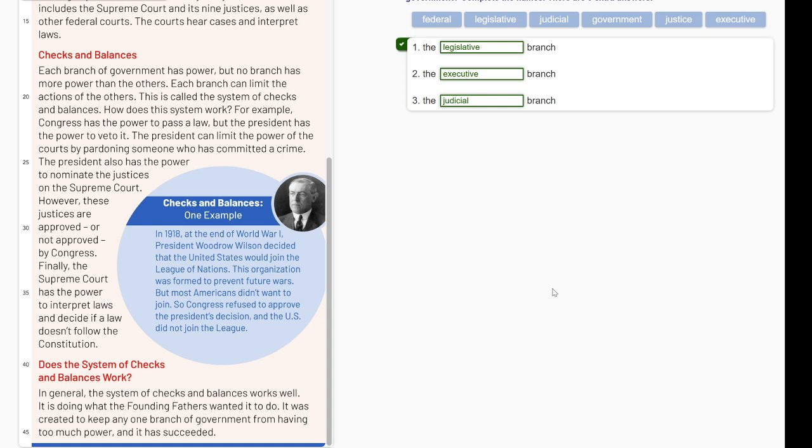Checks and balances. One example. In 1918, at the end of World War I, President Woodrow Wilson decided that the United States would join the League of Nations. This organization was formed to prevent future wars. But most Americans didn't want to join. So Congress refused to approve the president's decision, and the U.S. did not join the League.